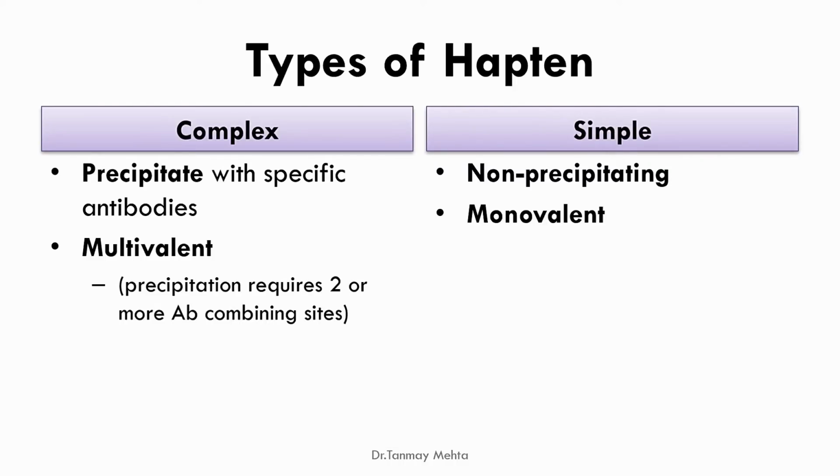There are two types of hapten, complex hapten and simple hapten. Complex haptens precipitate with specific antibodies and they are usually multivalent. That means they can bind with two or more antibody combining sites. While simple haptens are usually non-precipitating because they can only bind with one antibody. That means they are monovalent.